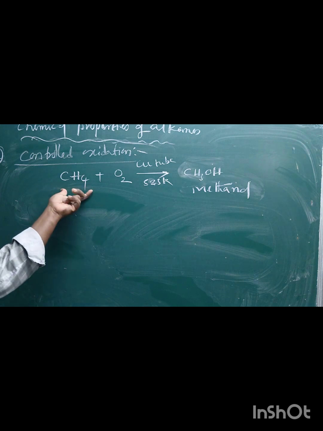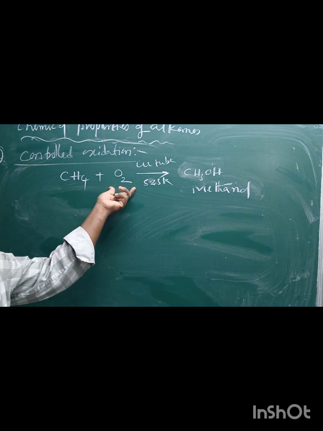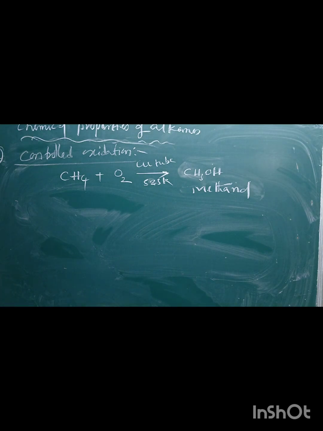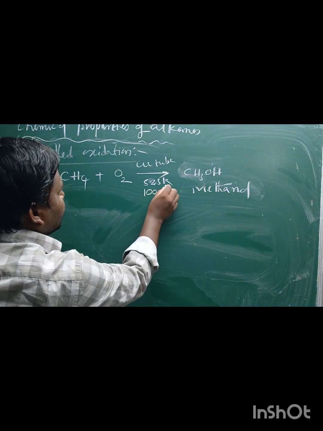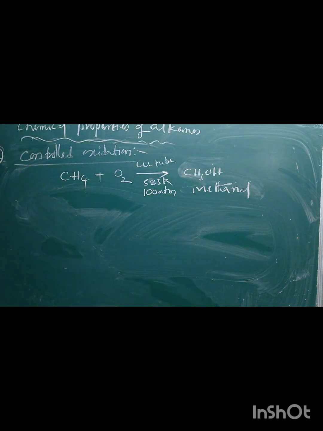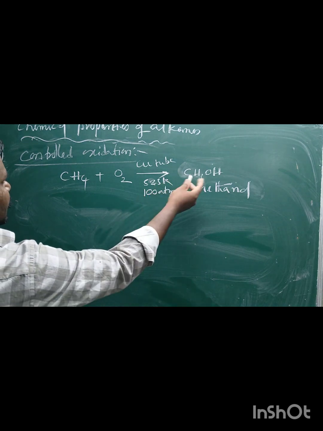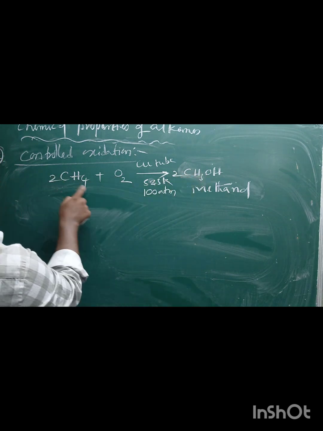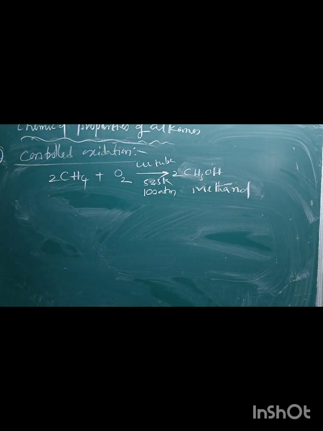On passing methane and oxygen gas through the copper tube at 523 Kelvin, methane gets converted into methanol. To balance the chemical equation, there are two oxygen atoms and eight hydrogens, balanced.